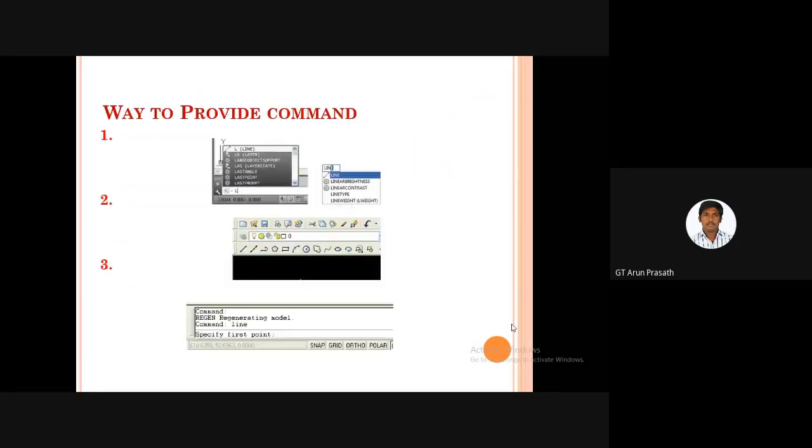And next, how do we use the command, the way to provide the command. As I showed in that workspace, the first step is in the command window, where we can type what we need. If we type L, then whatever is in the library for L is shown here. First L, we place the L, and the first point, last point, and line, these are all the drawing commands we place here.